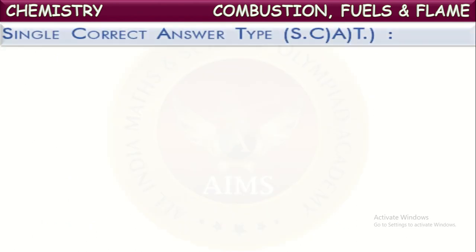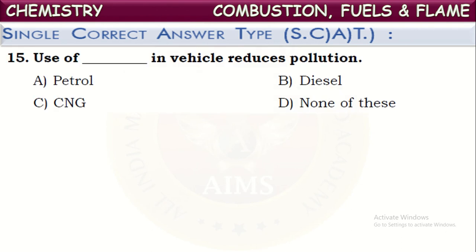Next one. Now let us see single correct answer type questions. First one: use of dash in vehicles reduces pollution. In the same way that we have just seen the better fuel for domestic purposes, for vehicles also there is one fuel which produces less pollution. That is CNG. We call this compressed natural gas. This is also just like LPG, liquefied petroleum gas. It is compressed natural gas.